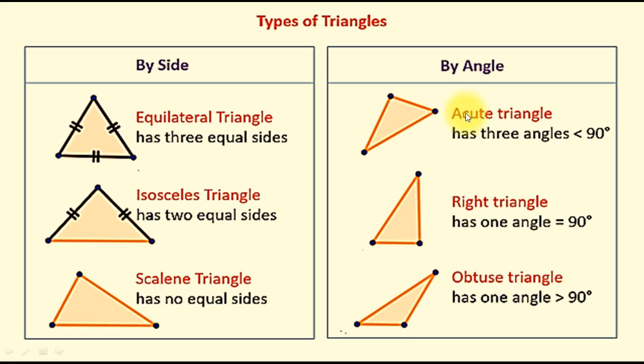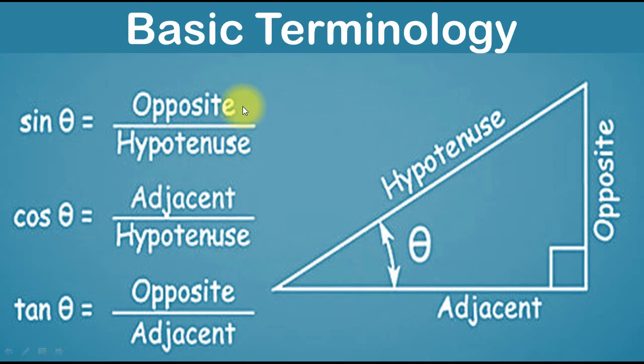And on the basis of angle: acute angle triangle, where all the three angles are less than 90 degrees; right angle triangle, where one angle is equal to 90 degrees; and obtuse angle triangle, in which one angle is greater than 90 degrees. Before proceeding further, I will introduce you to the basic terminology which we are going to use in the chapter trigonometry.